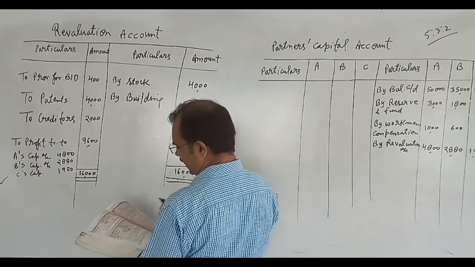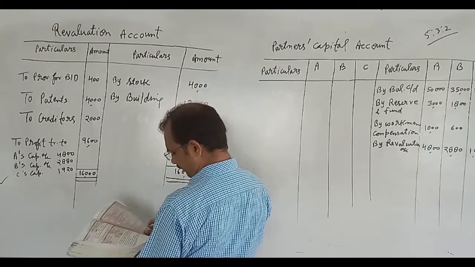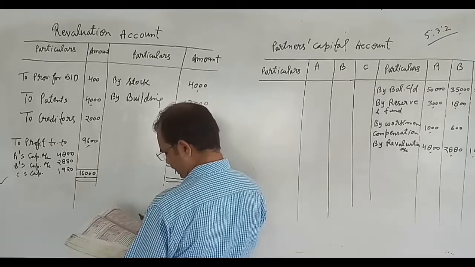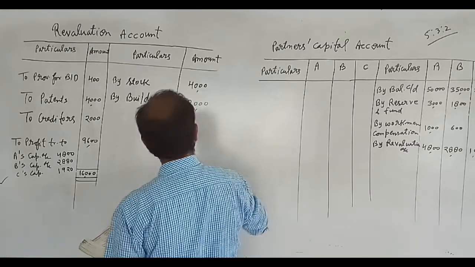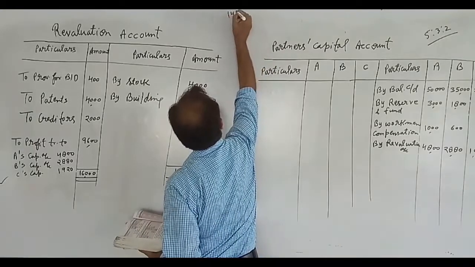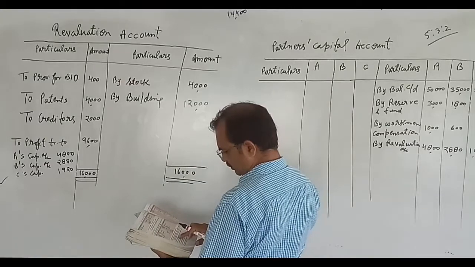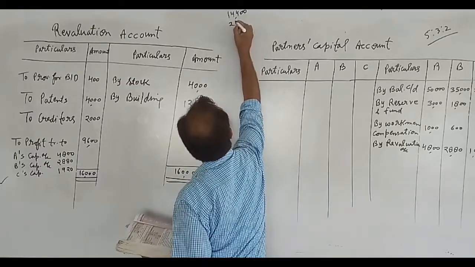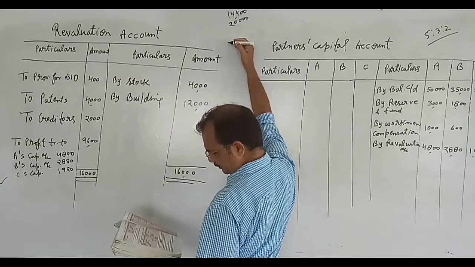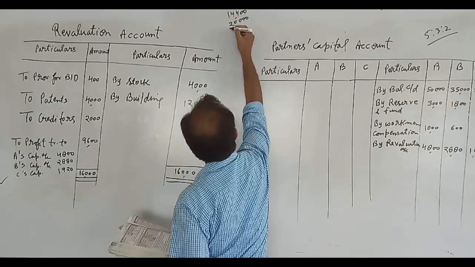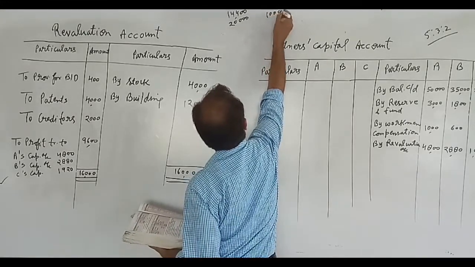Firstly, we will find the average profit. How can we calculate the average profit? We will add 14,400, after that 20,000, and after that this is a loss of 10,000. We will write it separately, 10,000.